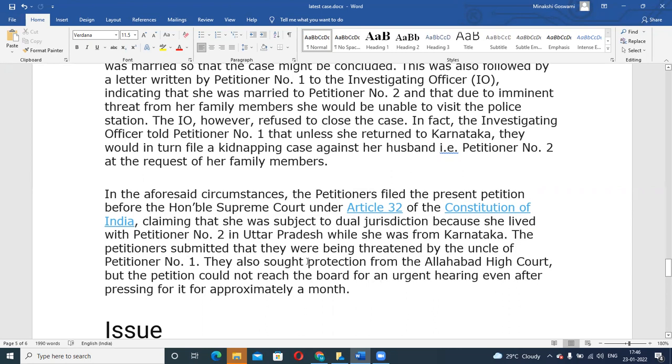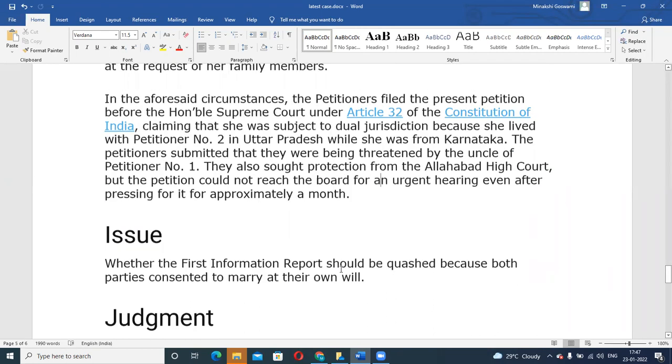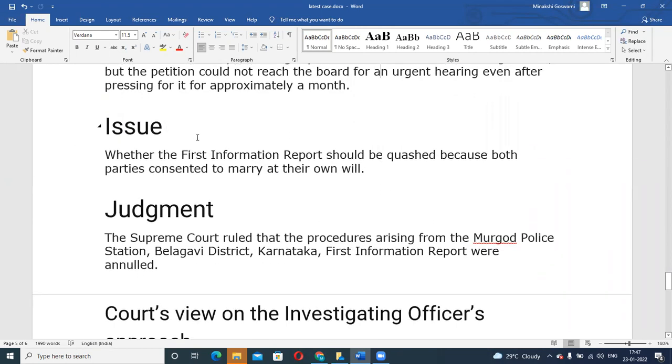The petitioner said that my uncle is also threatening me, so I'm scared to go there to provide my statement. She even sought protection from Allahabad High Court, but the petition could not reach the board for an urgent hearing. This matter was not taken up urgently, even though it was a serious concern of threat and the person was scared.